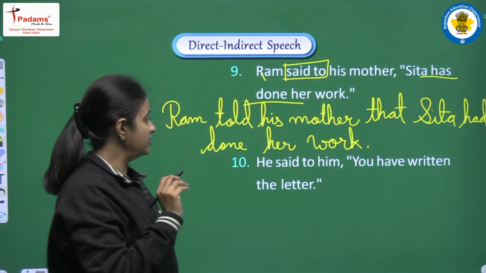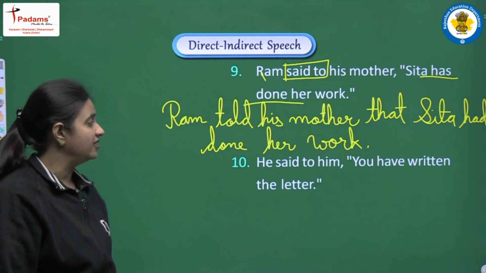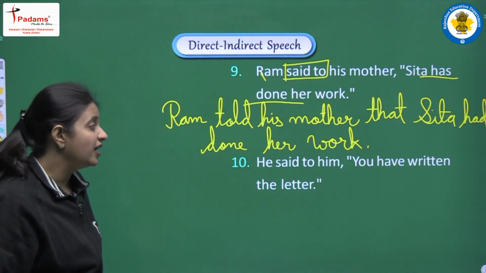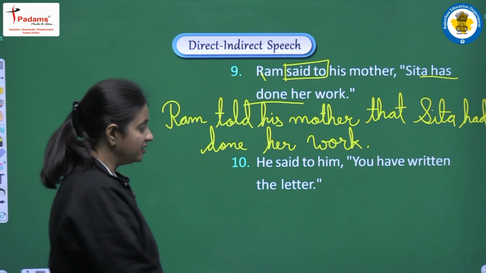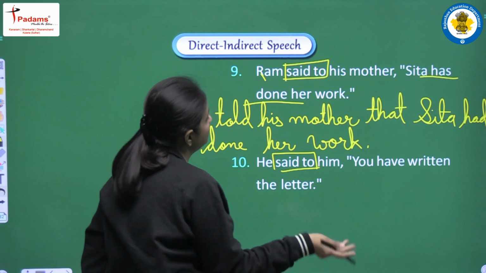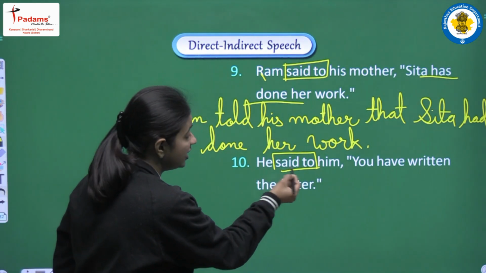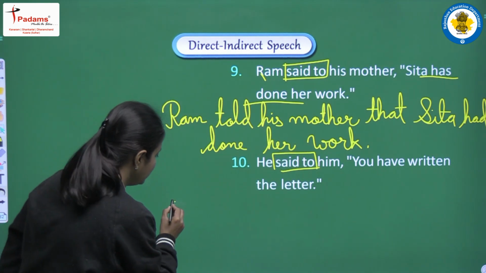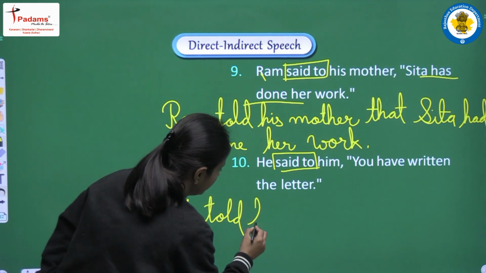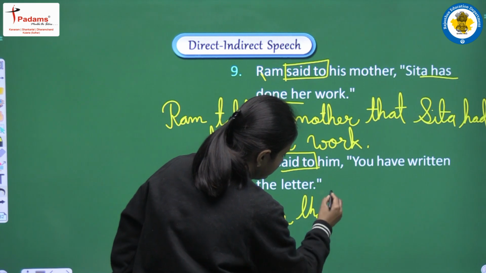And the complete sentence will be Ram told his mother that Sita had done her work, right? Next is he said to him, you have written the letter. We are having said to, so because we are having full stop assertive sentence, said to will be converted into told, and we will be having he told him. So I am writing that much. He told him. Next conjunction we will write that.